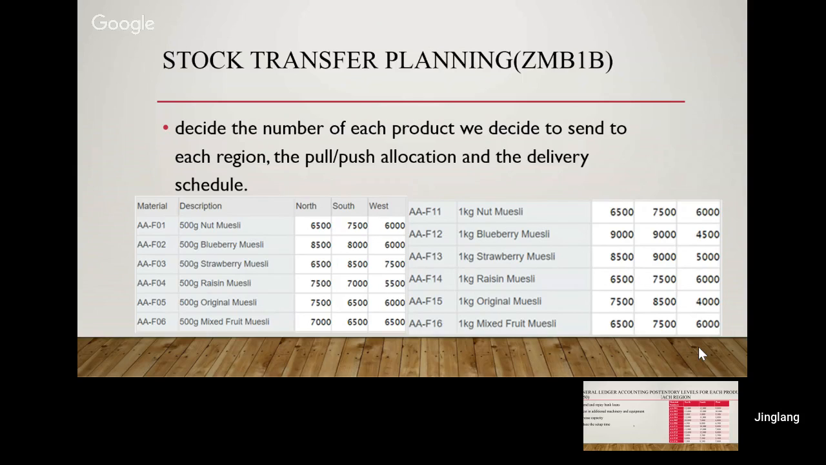Also, if some products have a good sales or price in a specific region, we will enlarge the forecasted number in this region. Oppositely, if the sales is not good, we may consider decreasing the forecasted number.